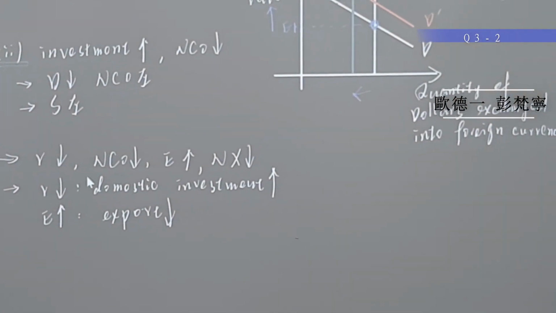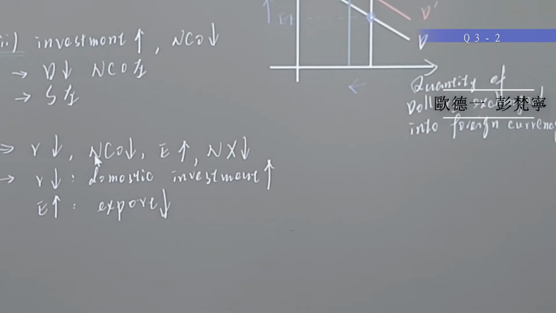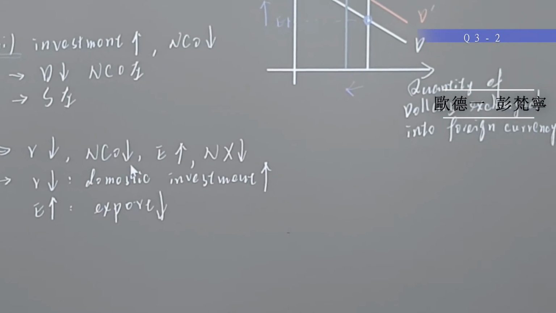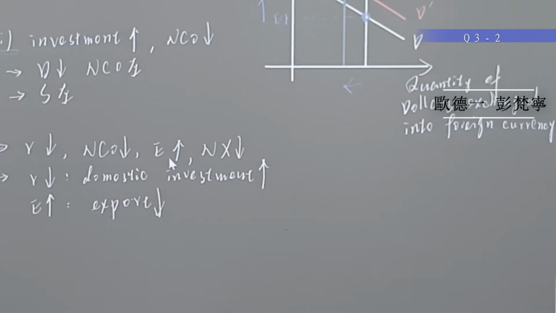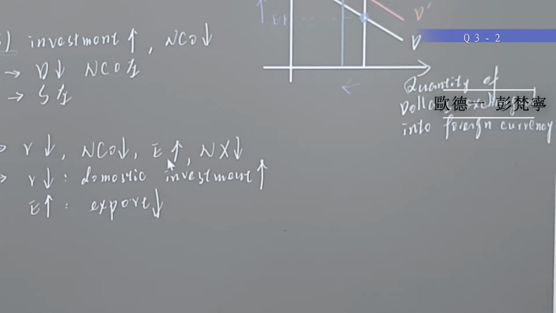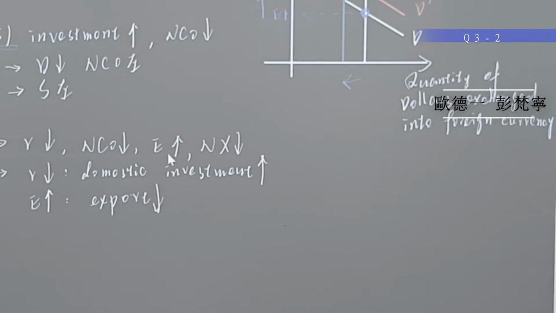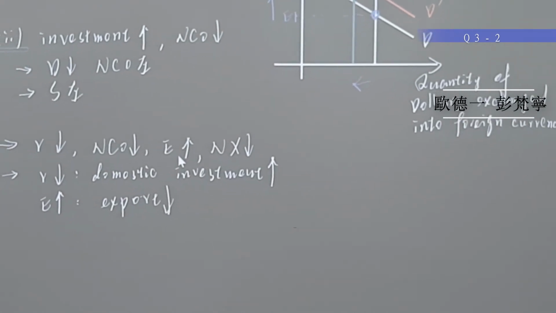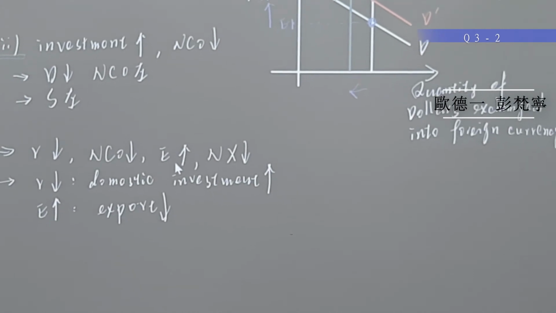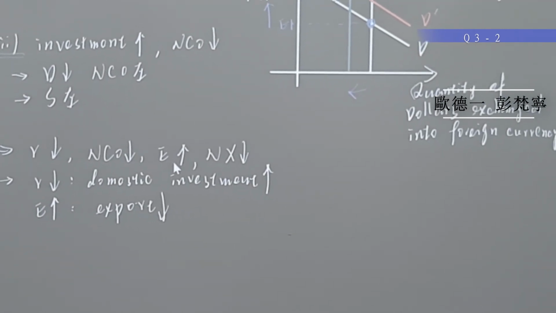Right here, the real interest rate falls and the net capital outflow falls too, and the real exchange rate will increase and the net exports will fall. In conclusion, a decrease in real interest rates raises domestic investment. The increase in real exchange rates means that U.S. export goods become expensive, so exports will fall.